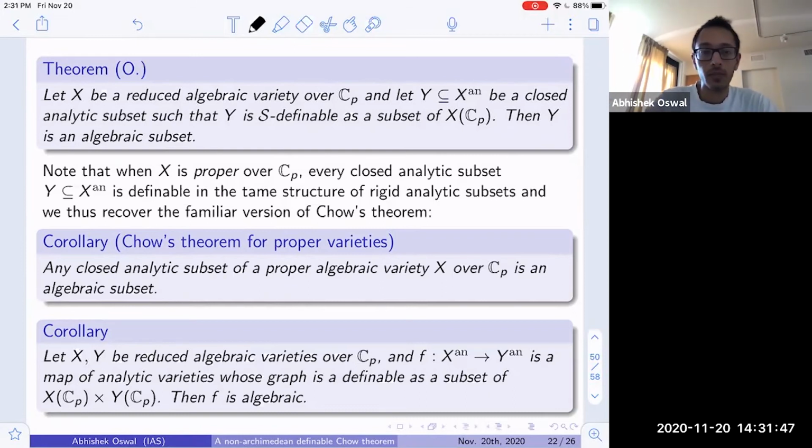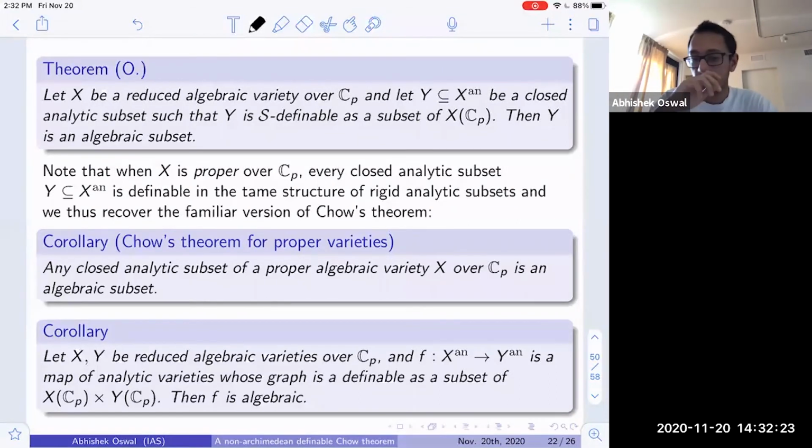And we note that when X is in fact projective, or even proper over C_p, then every closed analytic subset of its analytification is definable in the tame structure of rigid analytic sets. And so the familiar version of Chow's theorem is in fact a consequence of this result. So for proper varieties, one recovers Chow's theorem from this result. And the argument is not circular because we do not really use Chow's theorem in the proof.